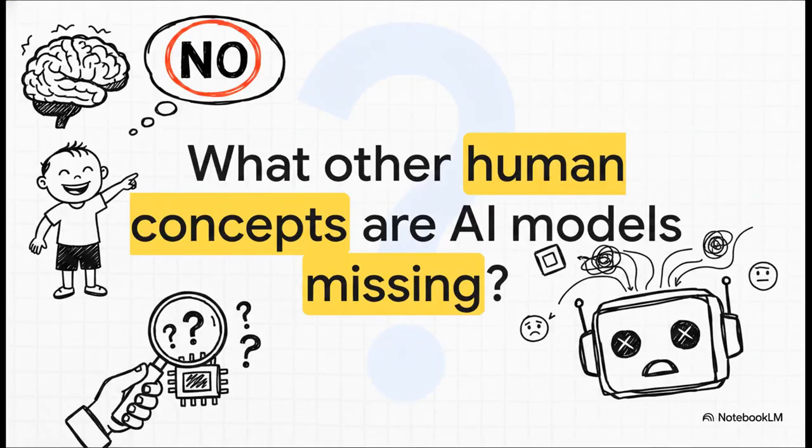It leaves us with a truly fascinating thought to ponder as we close out. If simply teaching a machine how to say no, which is a concept human toddlers master almost immediately, right? If that unlocks this much hidden intelligence and structure, what other basic fundamental human concepts are our multi-billion-dollar AI models completely blind to? Definitely think about that the next time an AI gives you exactly what you didn't ask for.